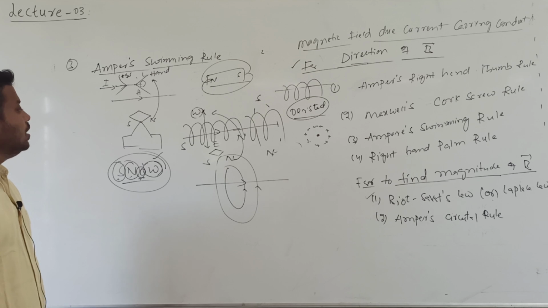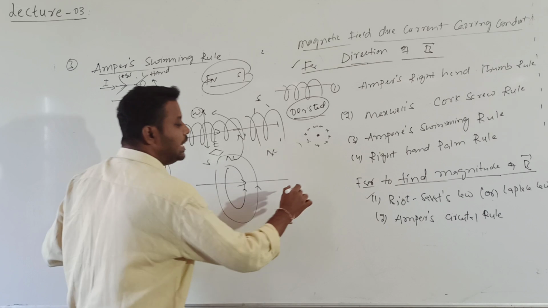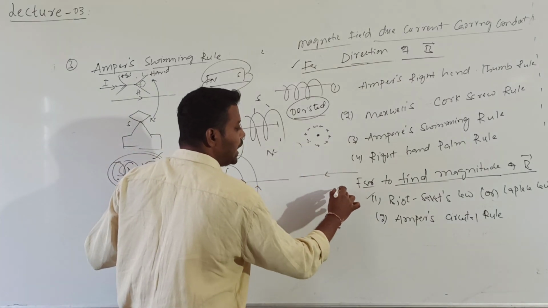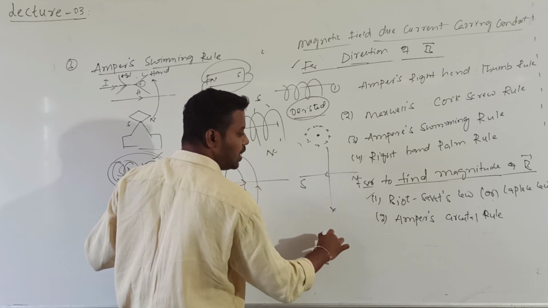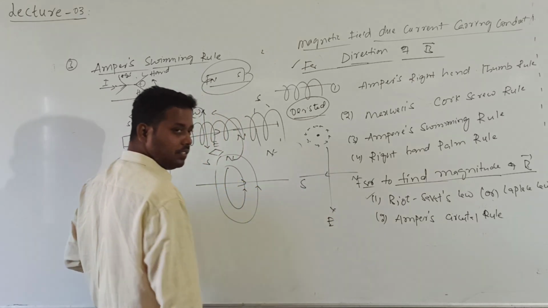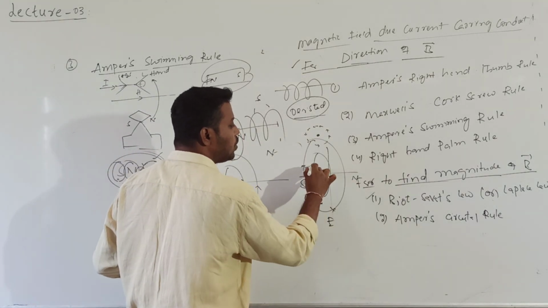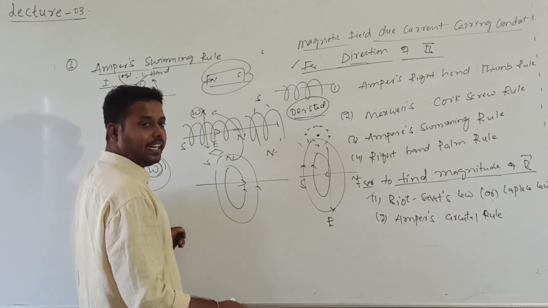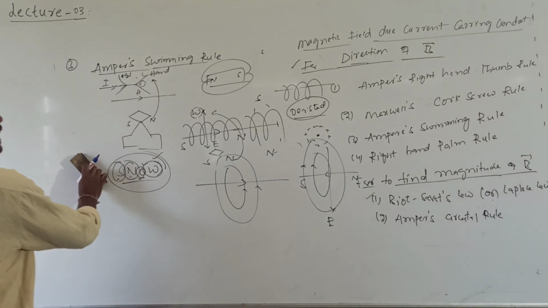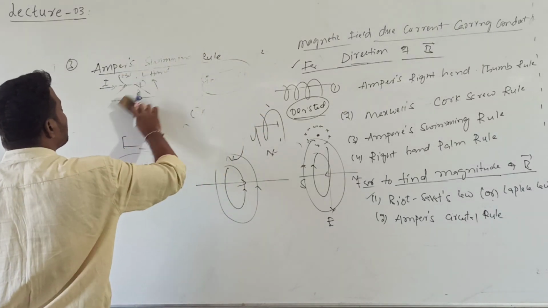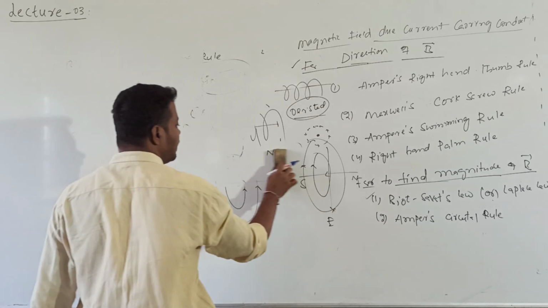Can you remember? So if the current is passing from north to south, that time what happens? Whenever current is passing from north to south, the needle will be deflected towards where? It will be deflected towards east. So that time field lines are concentric circles with clockwise direction. Are you getting this? For what is the purpose of this? Any rule to tell you regarding the direction of the magnetic field around a current carrying conductor.